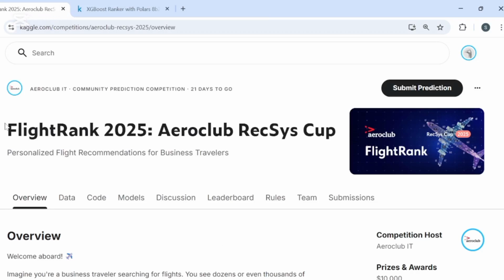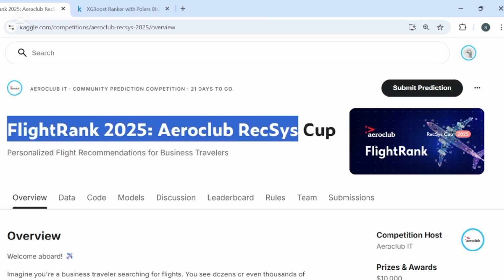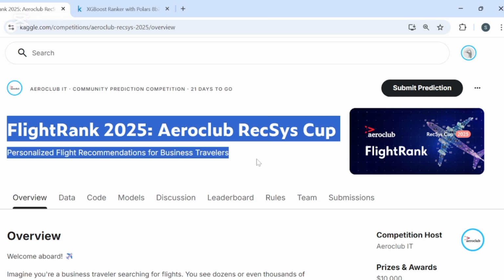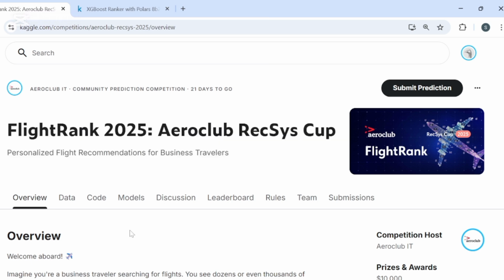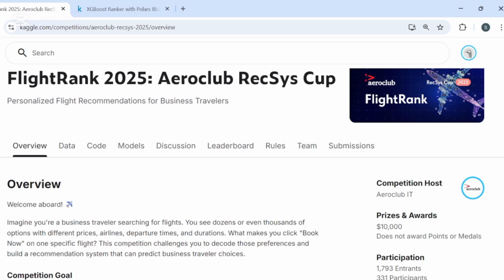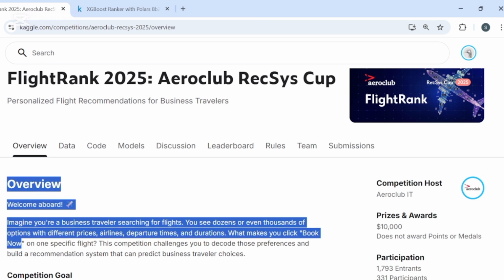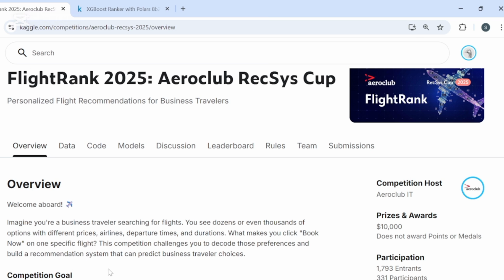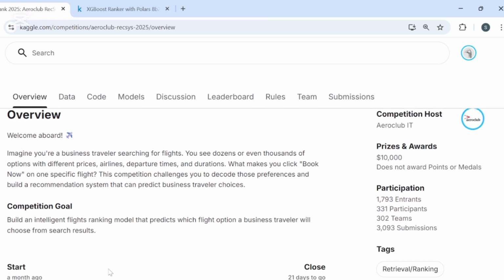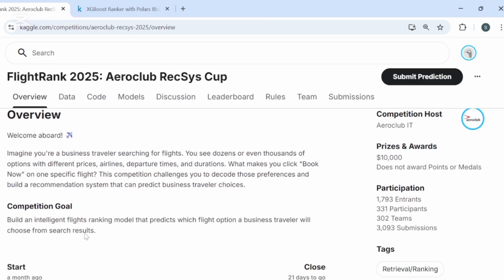I am Sara Javed and today I am super excited to take you through a Kaggle competition I recently joined, the Flight Rank 2025 Aero Club Challenge. Imagine you have thousands of flight options for a single search. Asking one highly complex model to carefully compare every single option is computationally very expensive and slow. The two-stage approach is a clear solution to this problem.